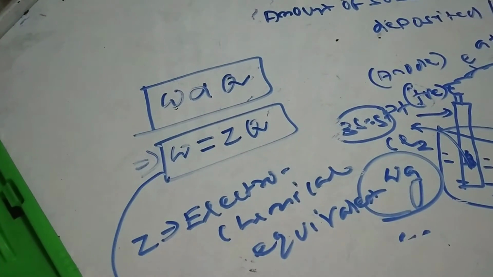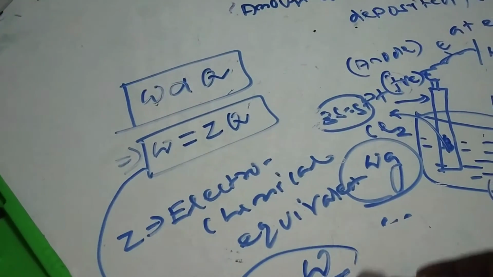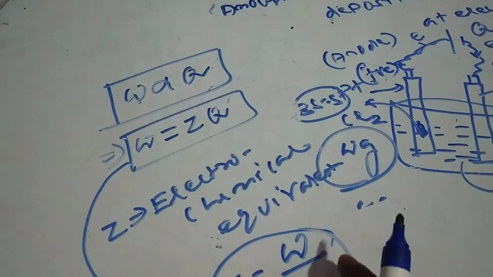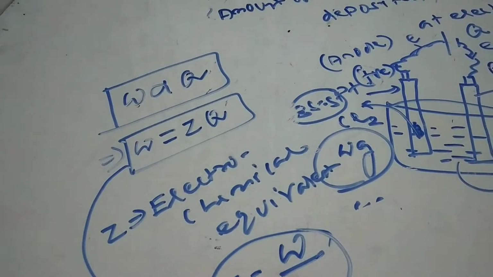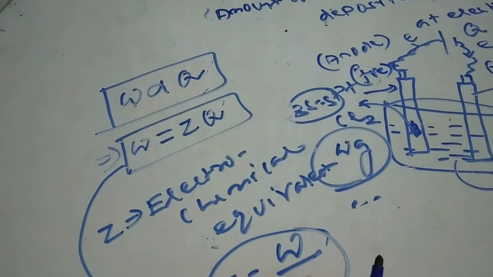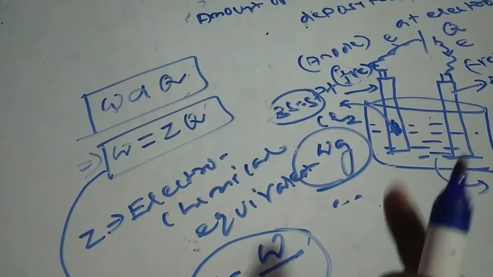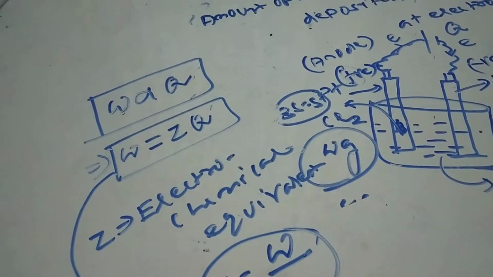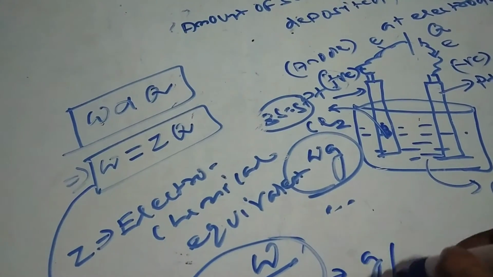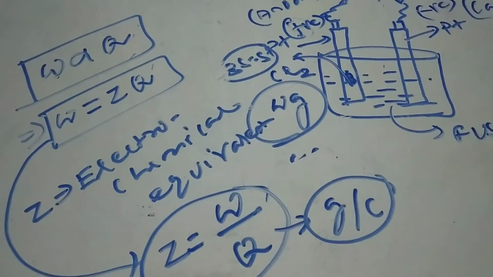So this Z can be written as W by Q. What is the meaning of W by Q? W by Q means the amount of substance deposited or liberated at the electrode due to per coulomb charge, because it is your amount per coulomb. So whatever may be the amount of substance deposited or liberated due to 1 coulomb charge is nothing but your Z. What is its unit? Its unit is gram per coulomb.